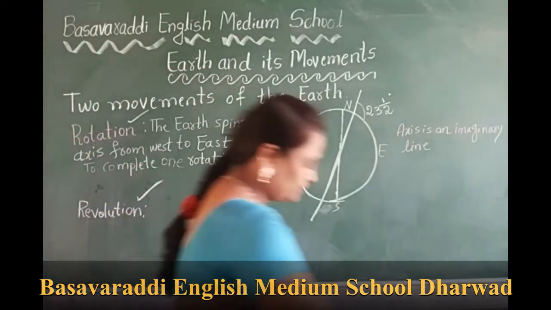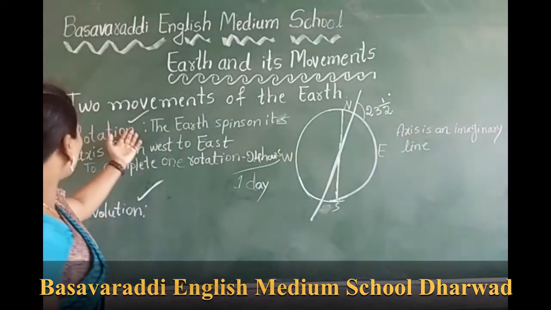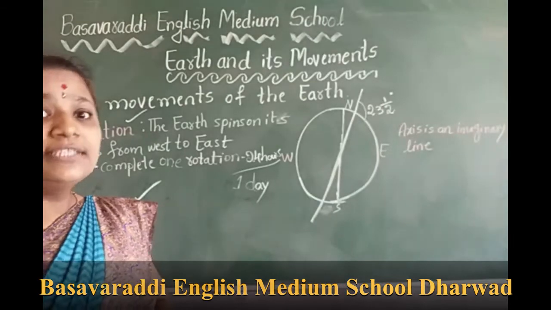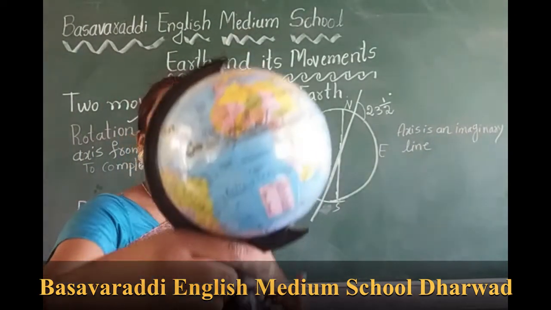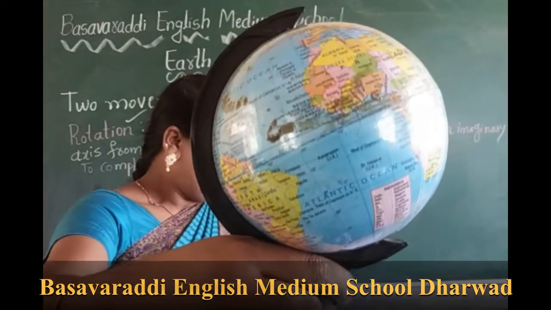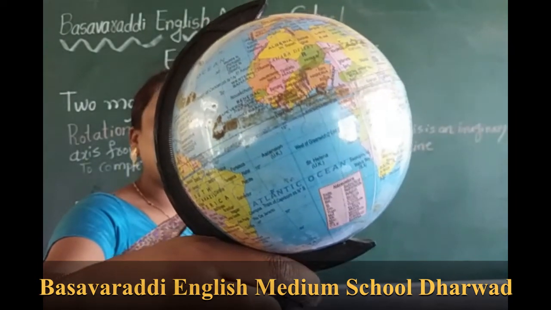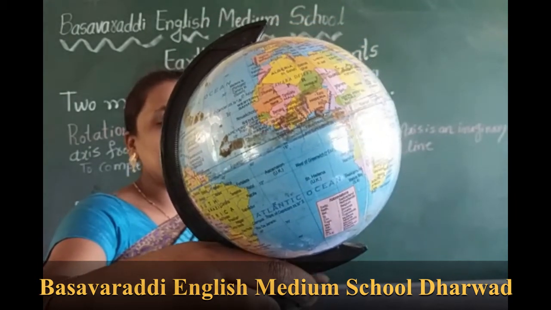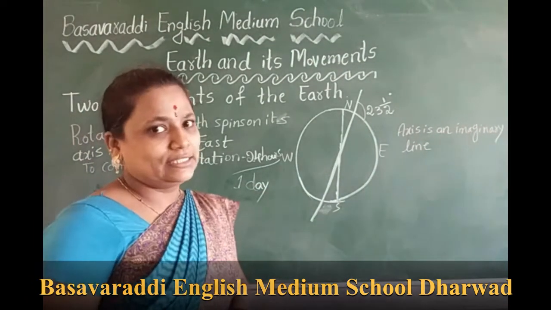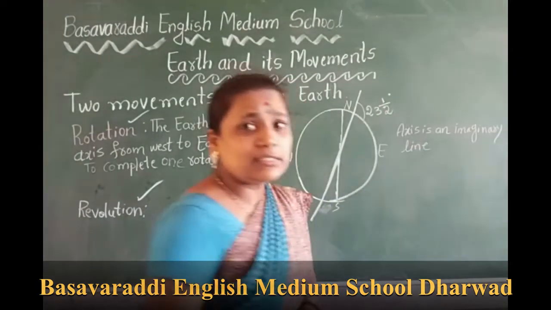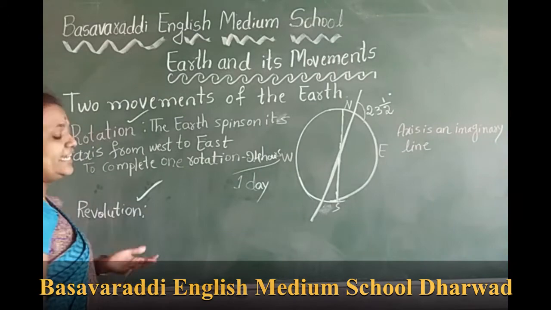Okay, next children. See here. These 2 movements, rotation and revolution, affect the Earth. These 2 movements are responsible for the occurrence of day and night as well as seasons. Rotation causes day and night. Revolution causes seasons.